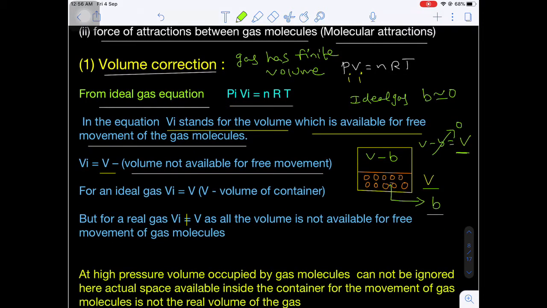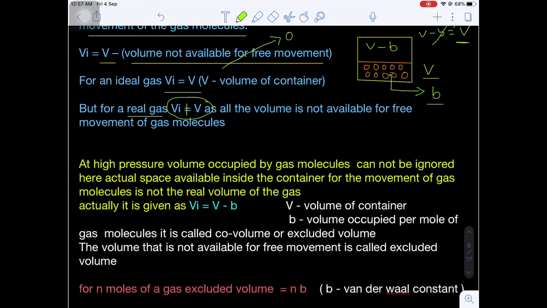Now here, in case of ideal gas, the volume not available for the free movement is assumed to be 0. That means total volume is available. So that's why the volume of the container is nothing but the volume of the ideal gas. But in case of real gases, these two are not equal. That is, the volume occupied by the gas is not equal to the volume of the container. Are you getting my point?